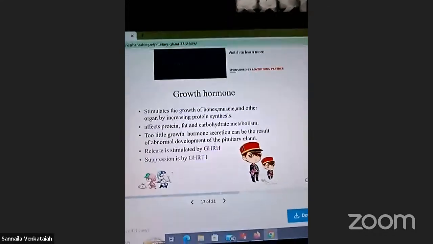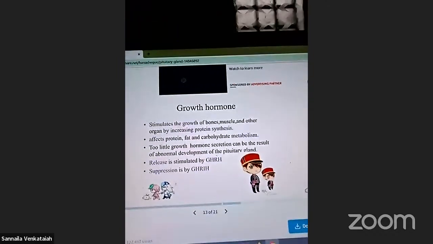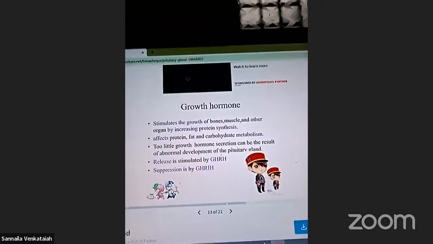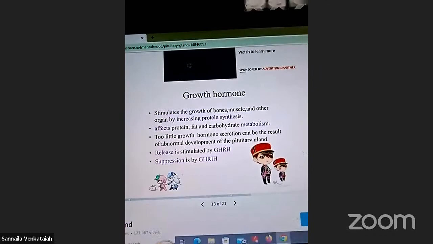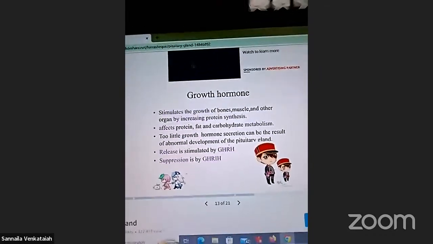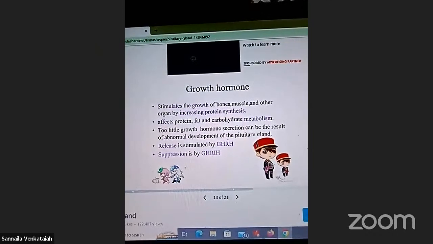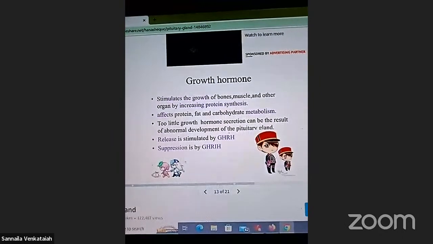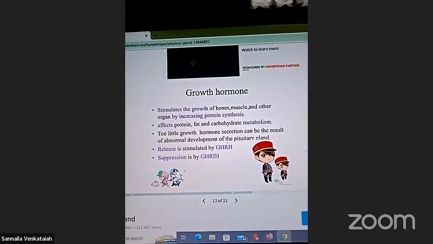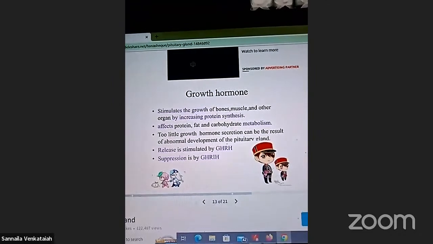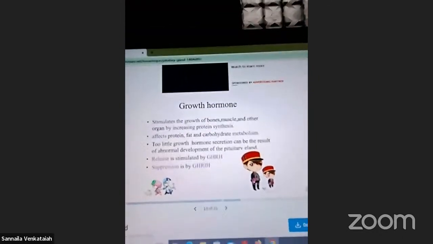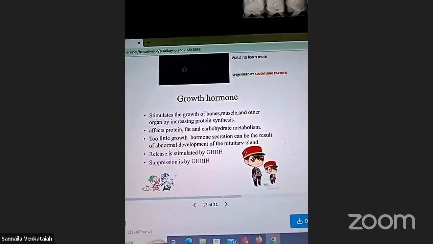Next, growth hormone. Growth hormone means stimulation of growth of bones, muscle and other organs, increasing protein synthesis. It affects protein, fat and carbohydrate metabolism. Abnormal development of the pituitary gland affects the secretion and release of growth hormone.